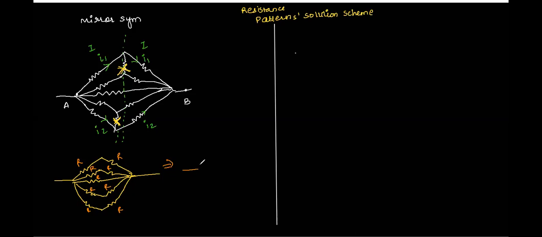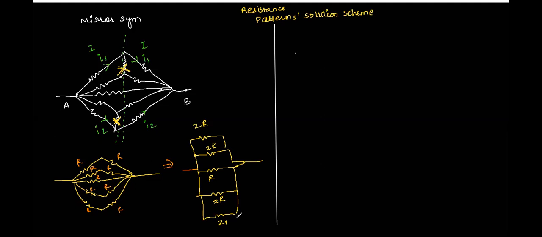Let's draw this. This becomes 2R, 2R. Here you have R in the center. Then again here, what is the resistance? 2R. Here also you have 2R. All of them joined together. Right. Atul, tell me one thing. What should be the net of these two R's connected in parallel? R, right? Yes, yes.